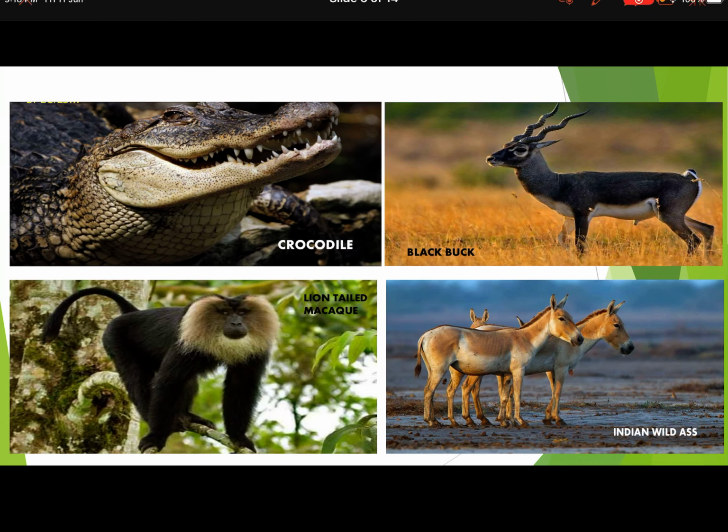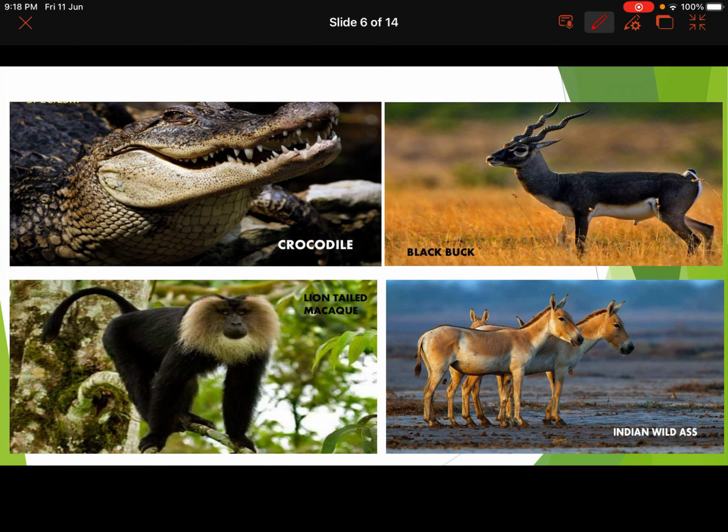So some of the examples which you can see here are these. There are types of crocodiles. So crocodiles, then black bucks, lion-tailed macaw, Indian wild ass. These are the animals which are endangered. Now they are endangered due to various reasons. We are not getting into the reasons. We are just studying the classifications.